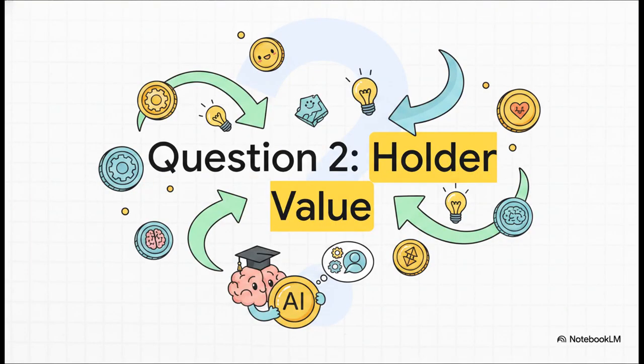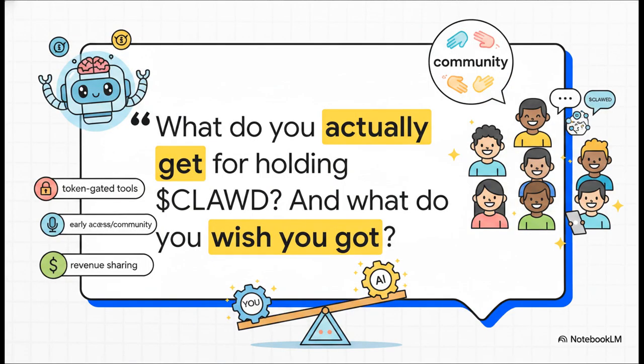Okay, from here on, the questions really start to build on each other. Question 2, well, it cuts right to the chase. Why even hold the token? What's the point? This is your chance to teach your AI what holding is really about for you. Is it the community, early access to things, or maybe you're hoping for something more concrete like a piece of the revenue? Your answer here in another 500-character box is going to define the core value proposition for your AI.